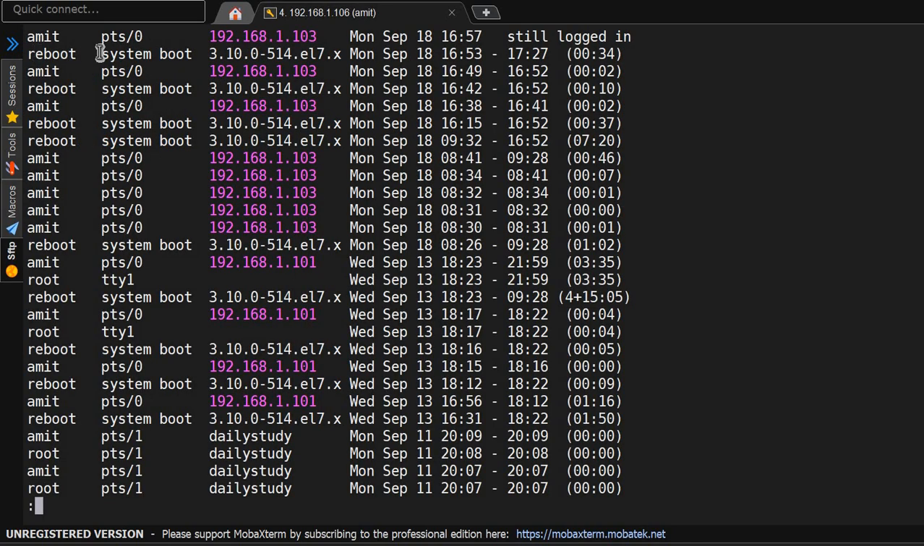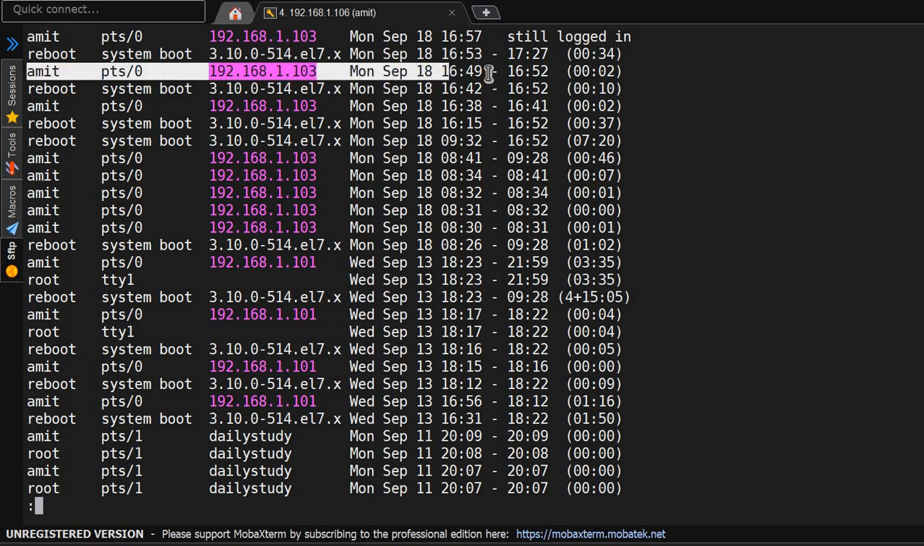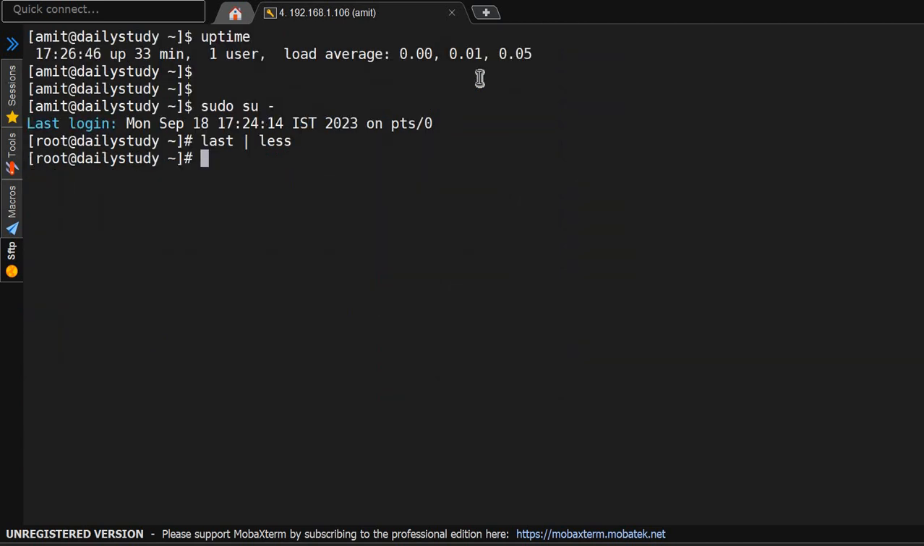Okay, here if you see, the system got rebooted on 16:53, and before that only the Amit user was logged in from 16:49 to 16:52. So that means the Amit user did something when the system got rebooted. So first thing, we can log in as the Amit user and check the history, but that won't help us.